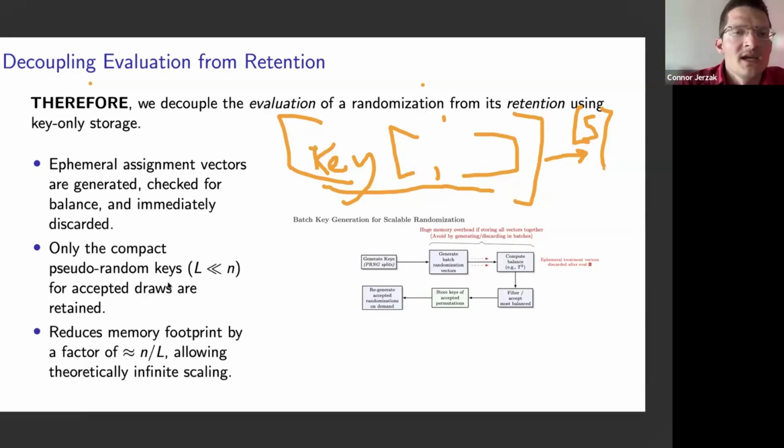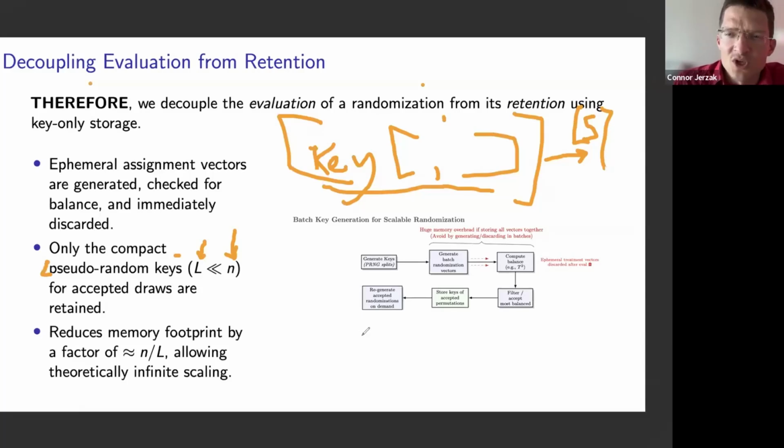So we only save L pieces of information per randomization instead of n pieces of information per randomization. And n might get large for these large scale field experiments. This might be tens of thousands or millions, whereas L is always going to be the same. In many cases, it's just 2 integers that we'll use in these compact pseudo random number generator keys.